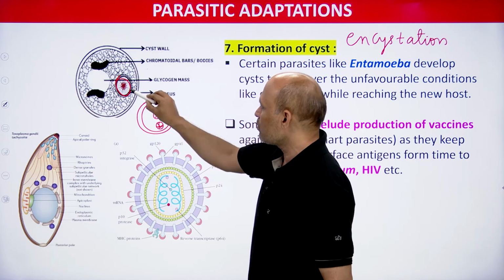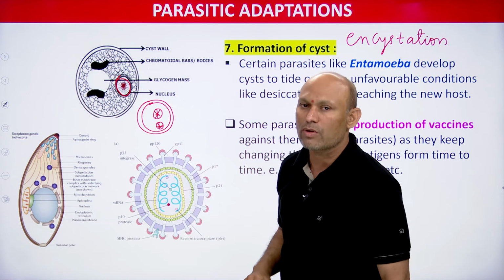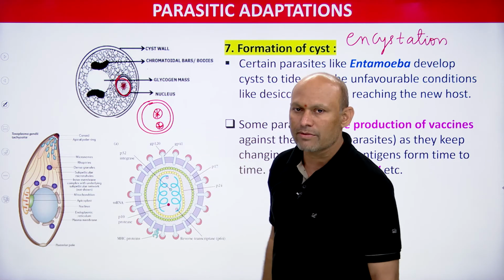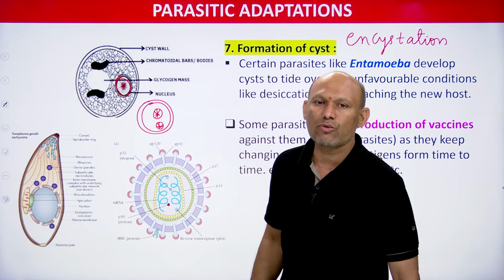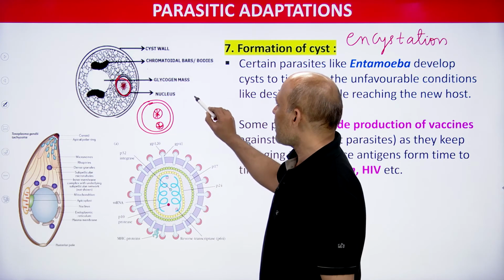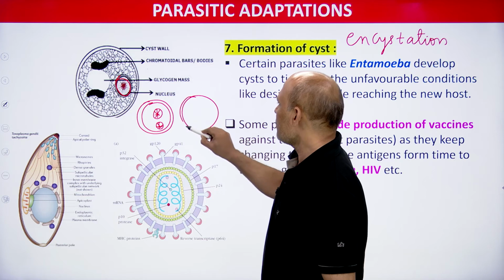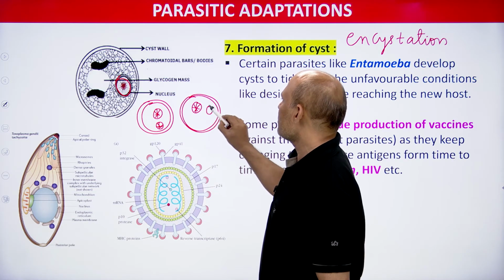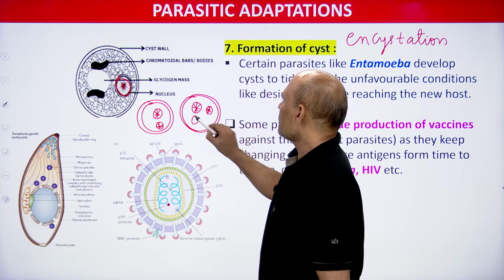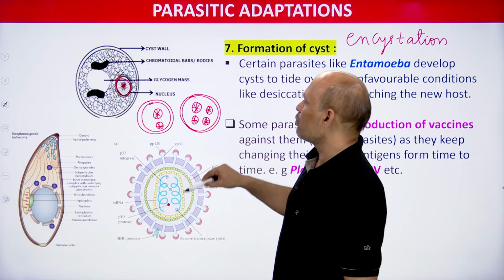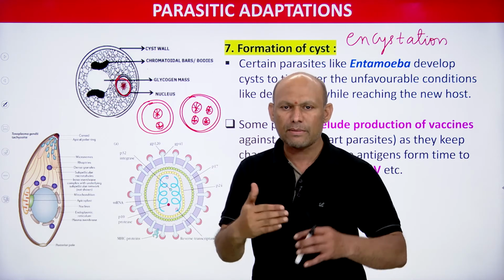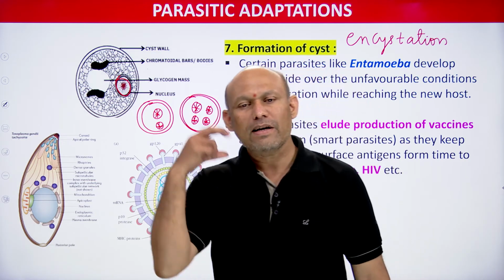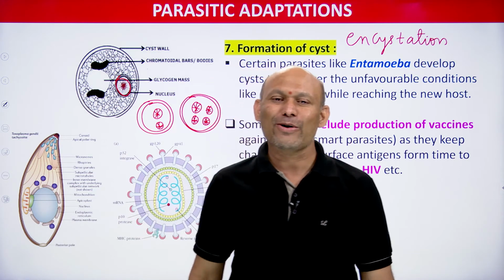The nucleus undergoes mitosis without cytoplasmic division, so this is called a binucleate cyst. Then these two nuclei undergo one more mitotic division, and thus 4 nuclei are formed. This is called a tetranucleate cyst, which is the infective stage to human beings. We will discuss all these things subsequently in detail. So mentally I am just preparing you for what we are going to see in future.